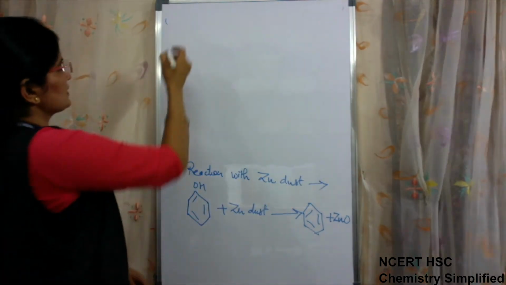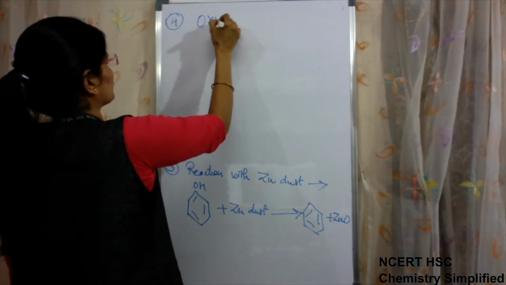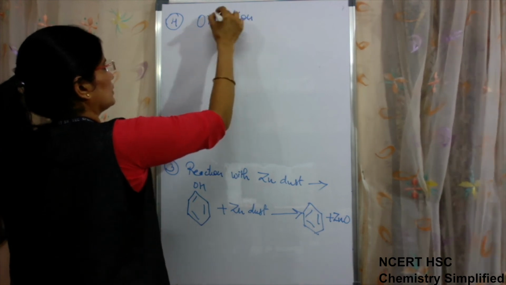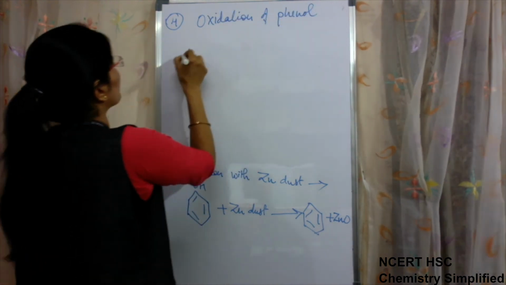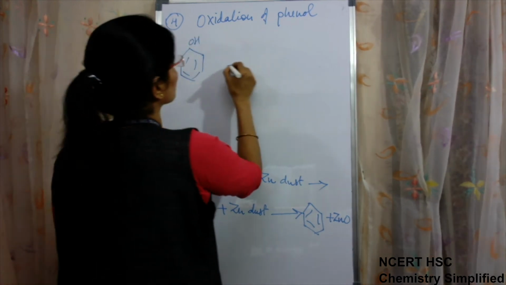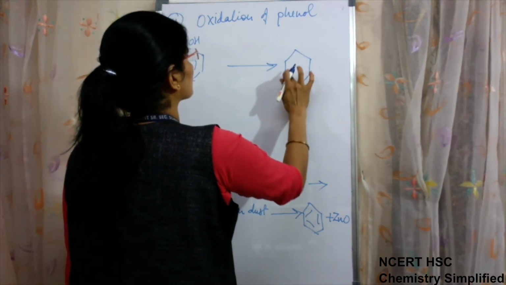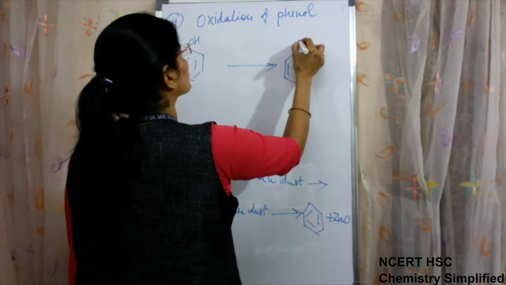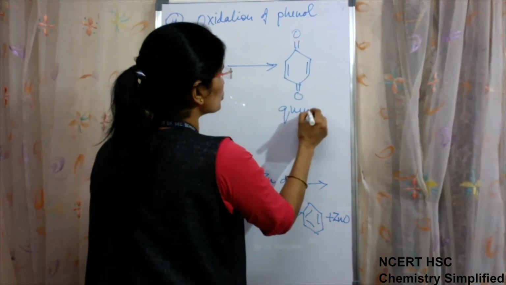Okay, last reaction for today. We are writing oxidation of phenol. This is also a 1-step reaction. Phenols are oxidized to compounds which are known as quinones.